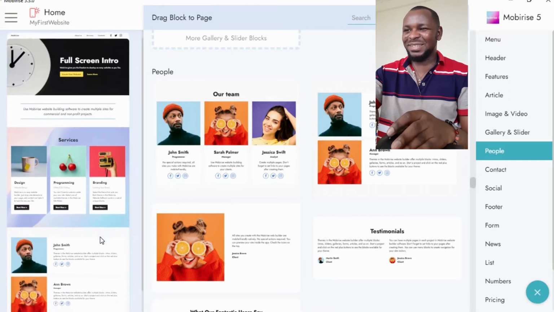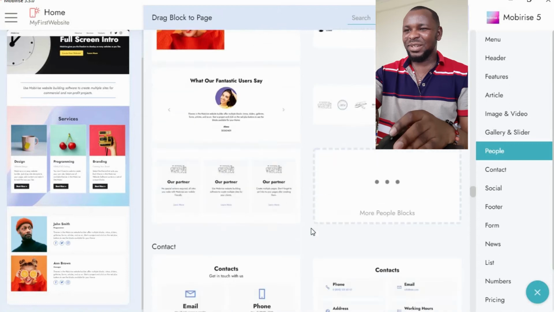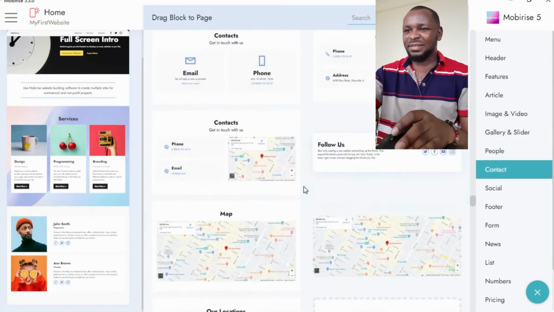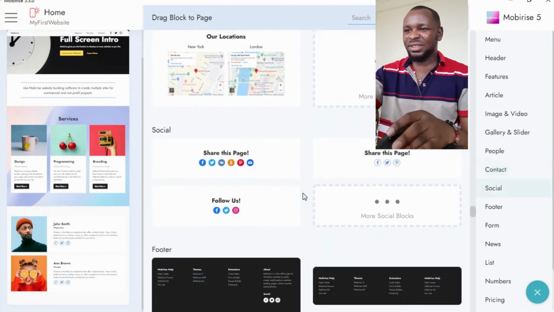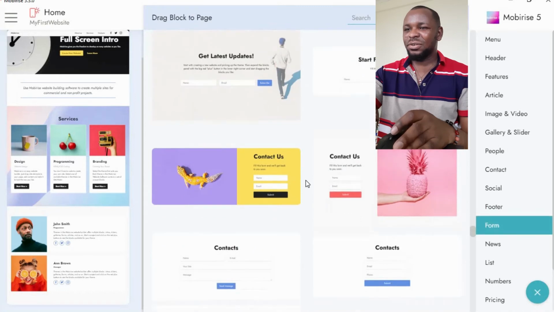Gradually creating a website. So let's see. You have testimonials. We are not going to testimonials. We have contacts, maps, location, links. We are coming. Hey, we are heading towards the footer. No. Let's see.